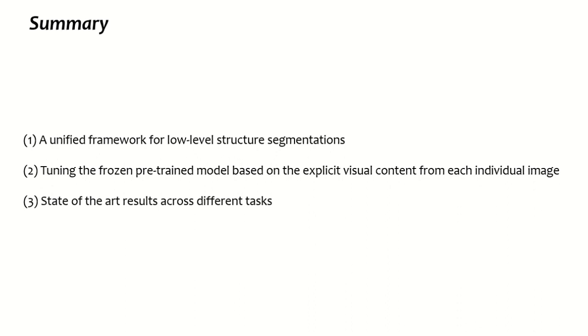To sum up, we present explicit visual prompting to unify the solutions of low-level structure segmentations. We mainly focus on two kinds of features: the frozen features from patch embedding and the high-frequency components from the original image. Equipped with our method, we find that a frozen vision transformer backbone from the ImageNet with limited tunable parameters can achieve similar performance as the full-tuned network structures, also the state-of-the-art performance compared with the other task-specific methods.